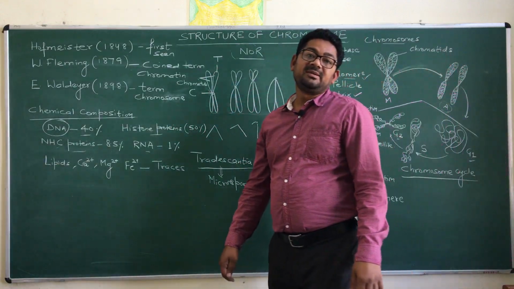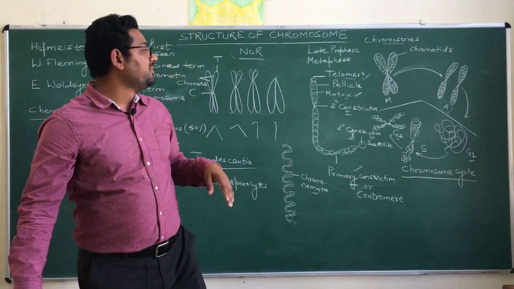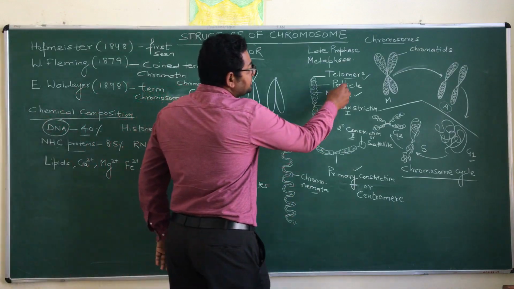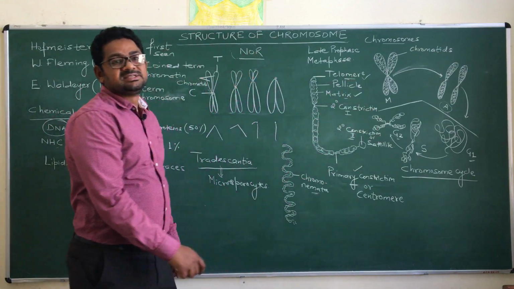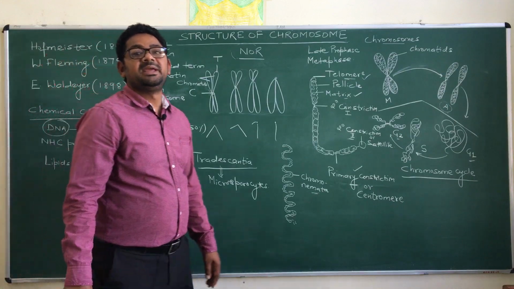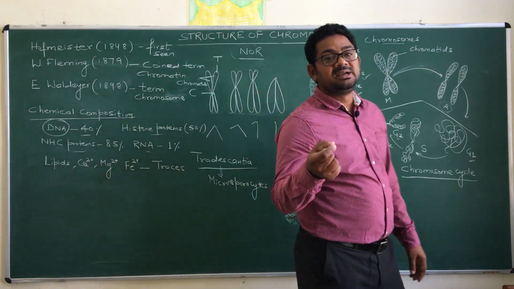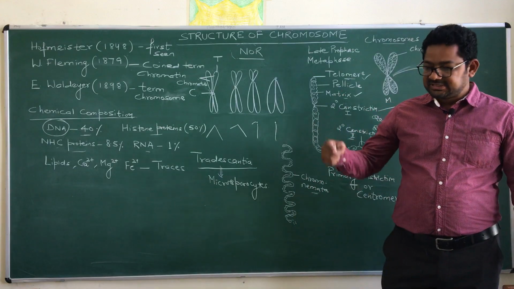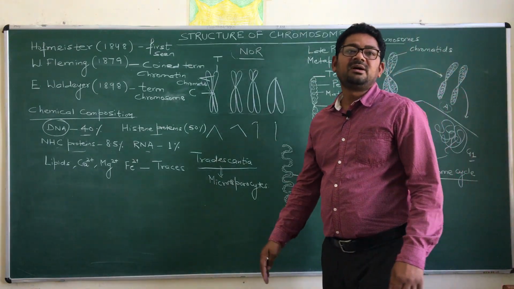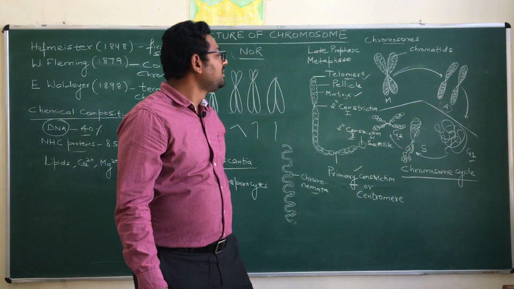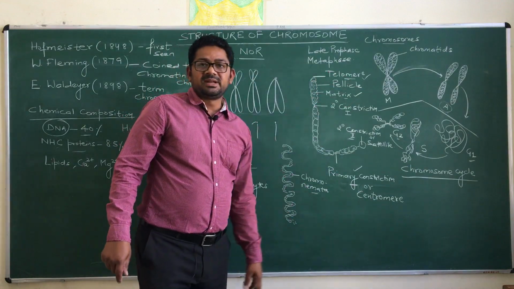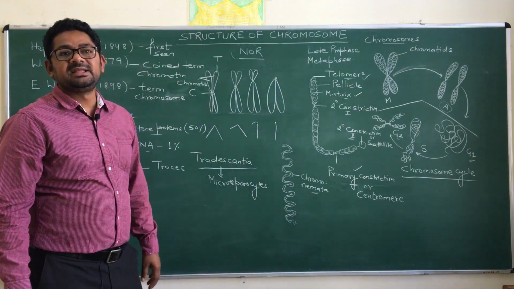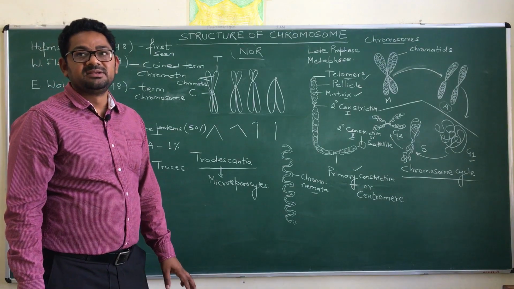And one important thing associated with the telomere is that these telomeric sequences are not replicated with the typical DNA polymerase, which replicates all other regions of the DNA or chromosome. For this, a specific enzyme named telomerase is used.